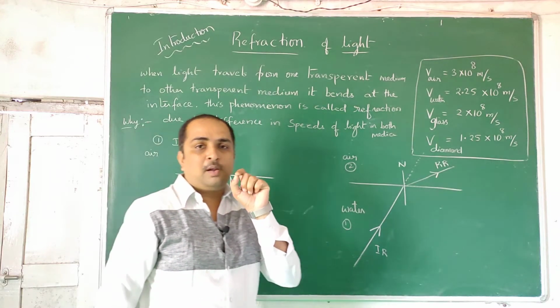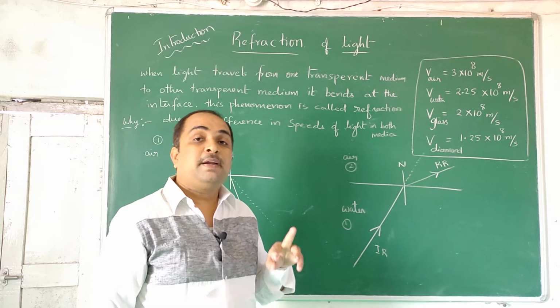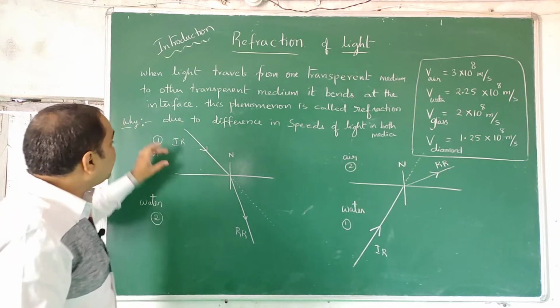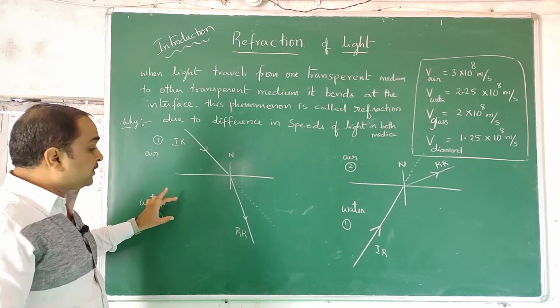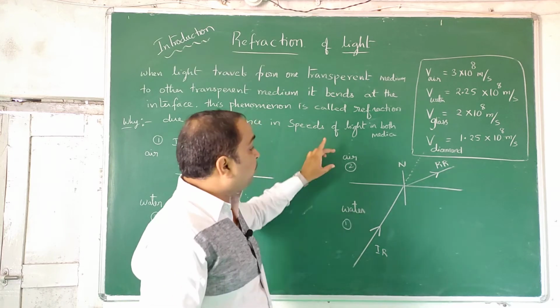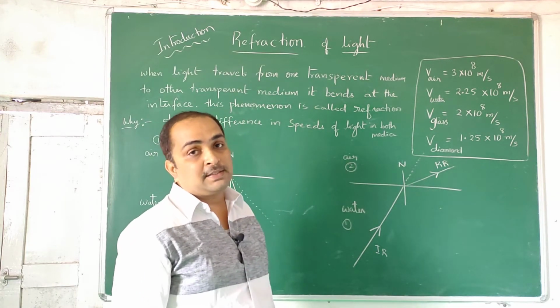This is a very small point, but a very, very important point which beginners can't understand. Rarer medium and denser medium are different from medium 1 and medium 2. Medium 1 is the medium in which the incident ray exists. Medium 2 is the medium in which the refracted ray exists. That has nothing to do with rarer and denser.